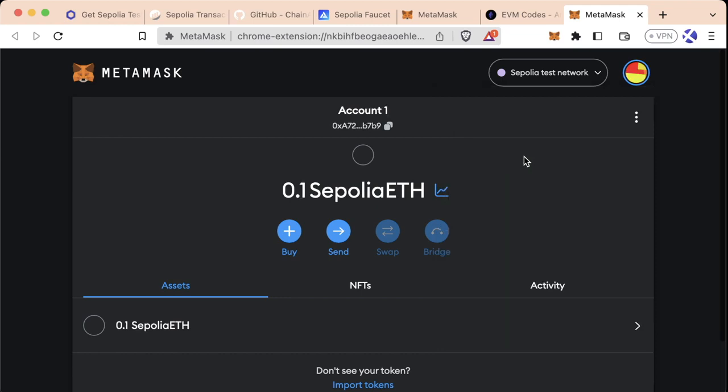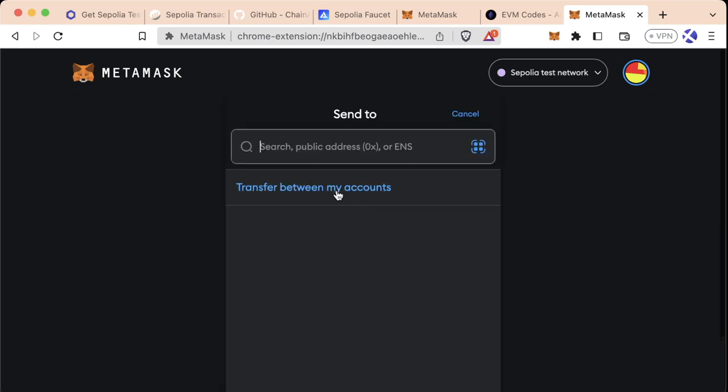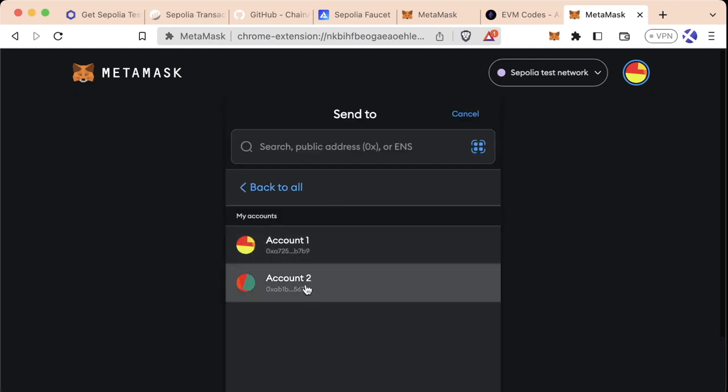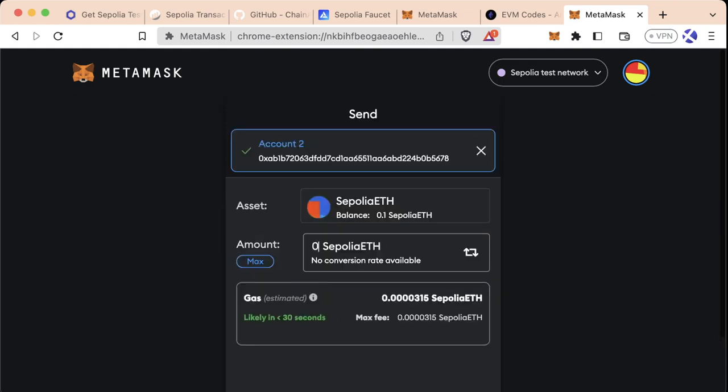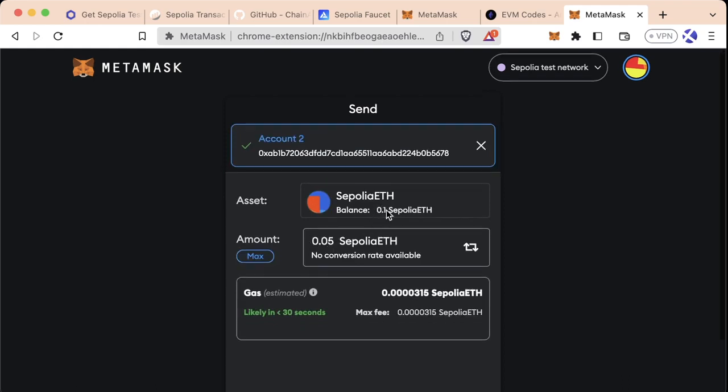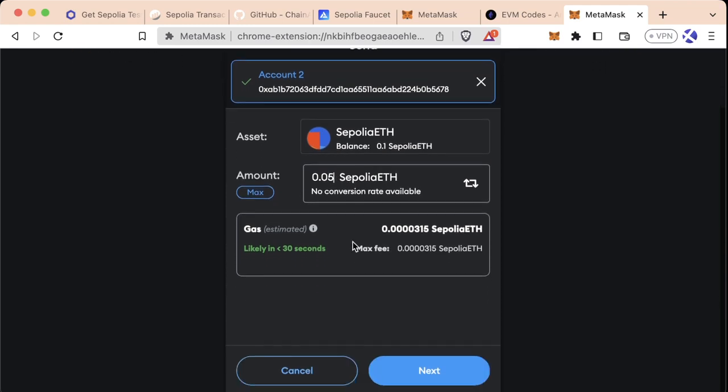And this is going to be the first transaction that you send on the blockchain, which is incredibly exciting as well. Let's go ahead and hit this send button in our MetaMask. We'll hit send. We'll hit transfer between my accounts. We'll select account 2 and we'll say 0.05 Sepolia ETH. So we started with 0.1 Sepolia ETH and we're going to send 0.05 to account 2. We'll scroll down. We'll hit next.